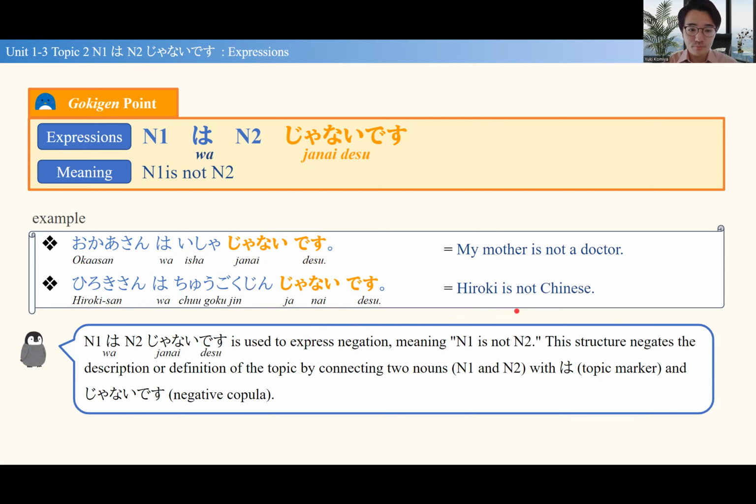So, everything else is basically the same with the wa sentence, but the only difference is the ending phrase has turned into じゃないです. This turns the sentence into a negative sentence. じゃないです.